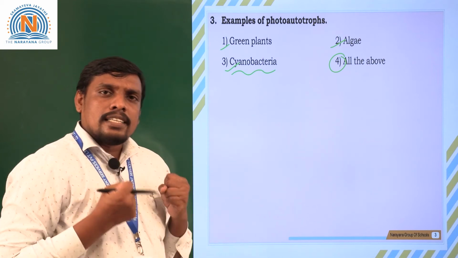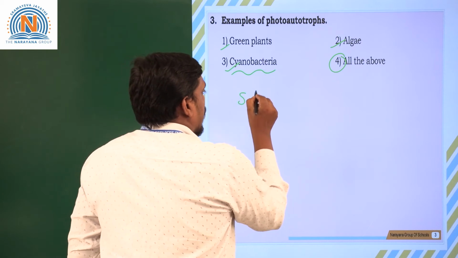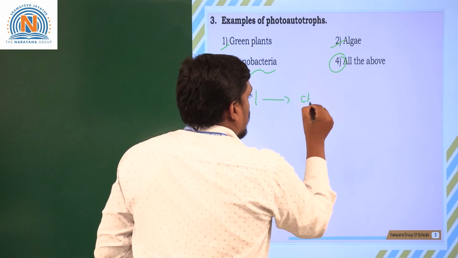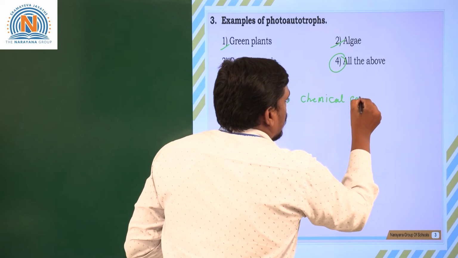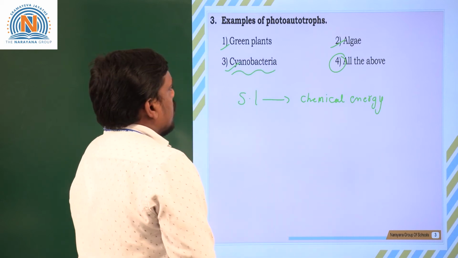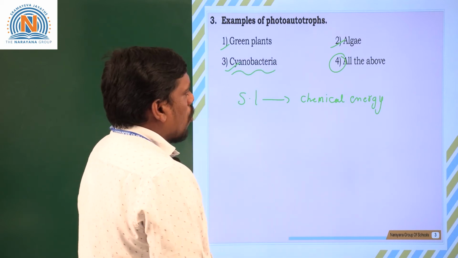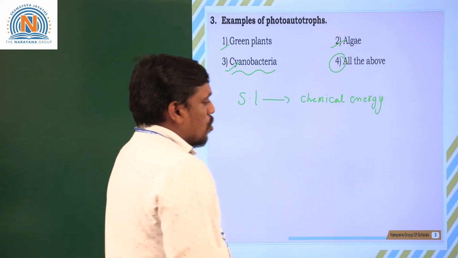These three are very good examples for photoautotrophs, which means they depend upon the sunlight energy. They capture the sunlight energy, they convert that sunlight energy into chemical energy. Such kind of organisms are generally cyanobacteria or green plants, algae. All these are considered as photoautotrophs.